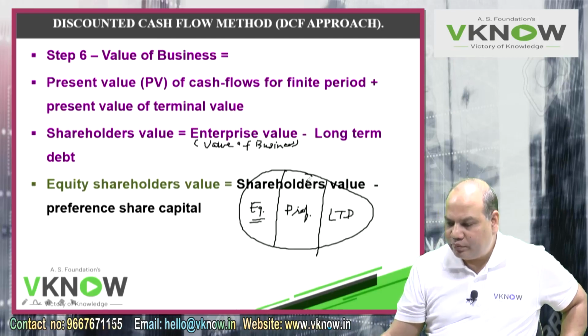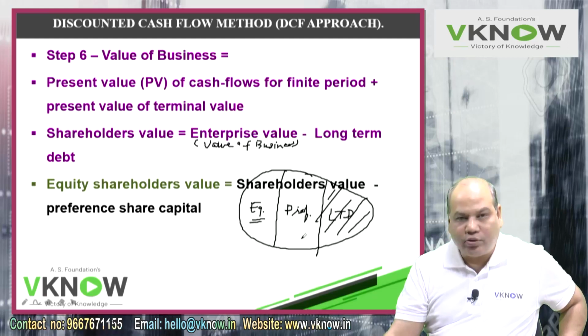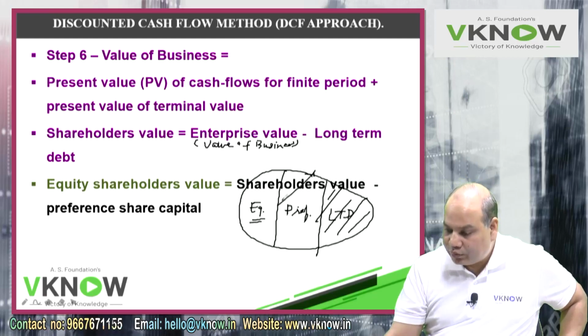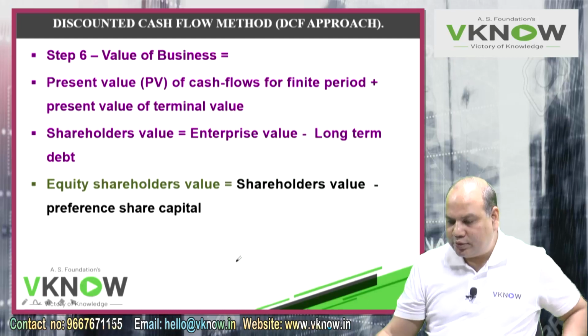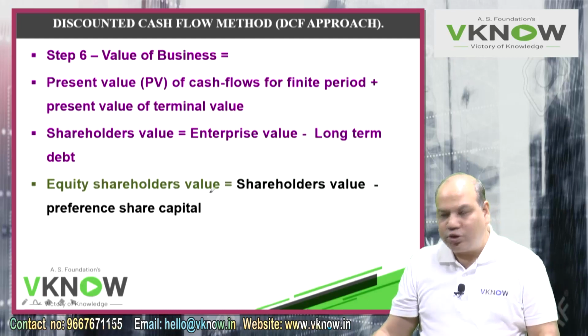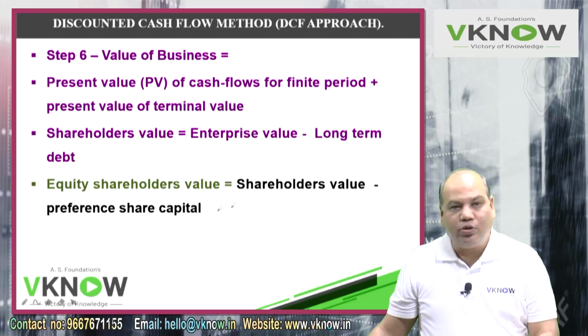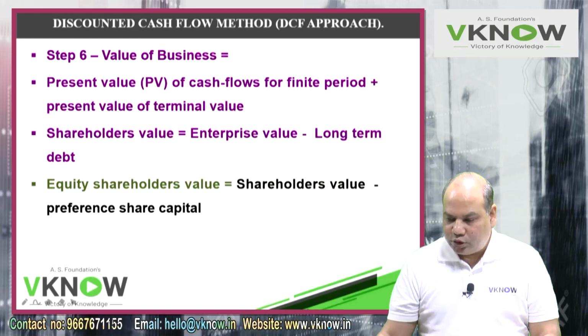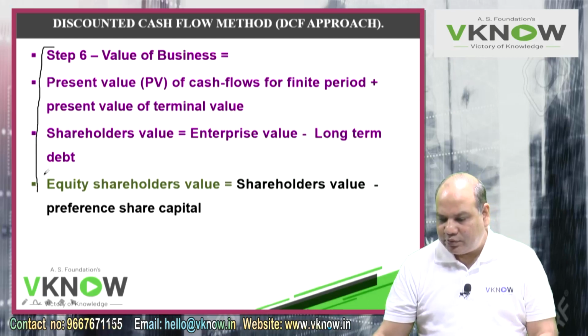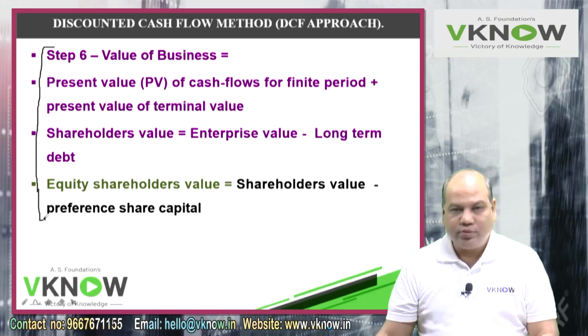So reverse working, from the total you remove long term debt, bonds, loan, you get shareholder value. From shareholder value, if you remove preference share, you get the value for equity shareholders funds. So reverse working, equity shareholder value is equal to shareholder value minus value of preference shares. So in your notebook you can please write down. I will first revise and then we'll go to problems.